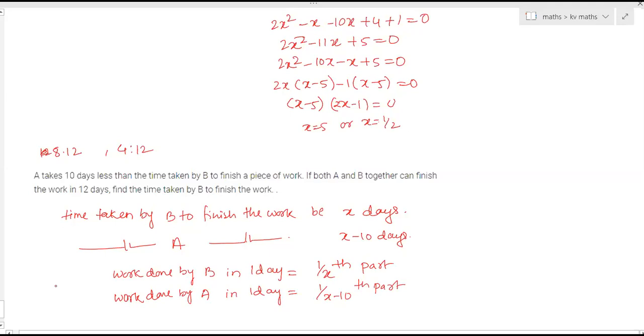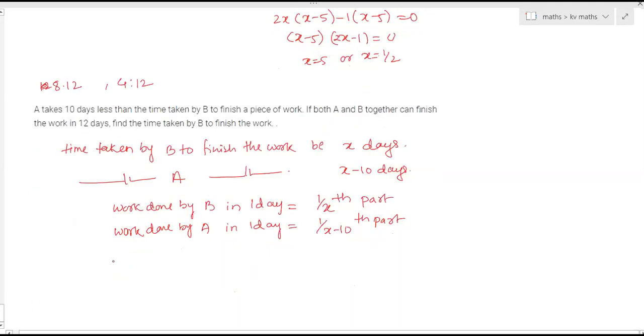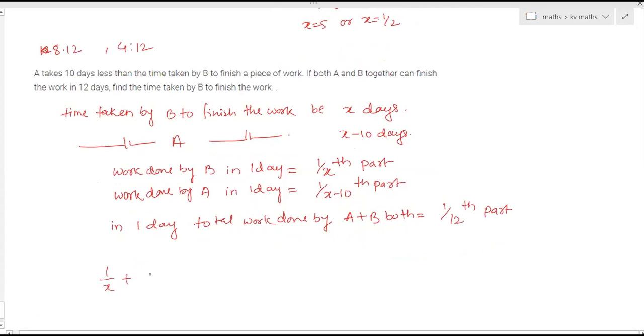So in 1 day, the total work done by A and B together is equal to 1 by 12th part. So the relation between them is 1 by x plus 1 by x minus 10 is equal to 1 by 12. Now you can solve this question further. Did everyone understand? Yes, ma'am.